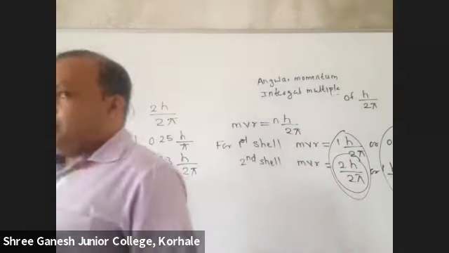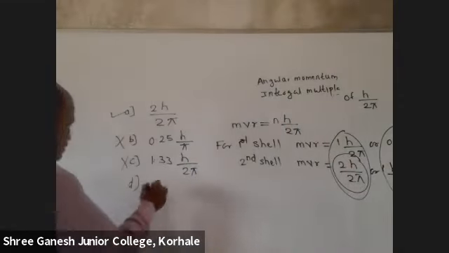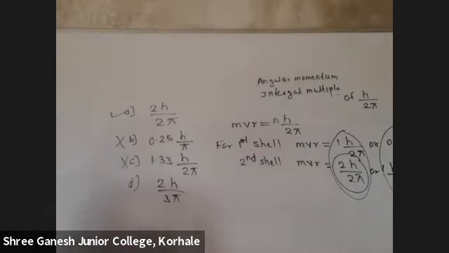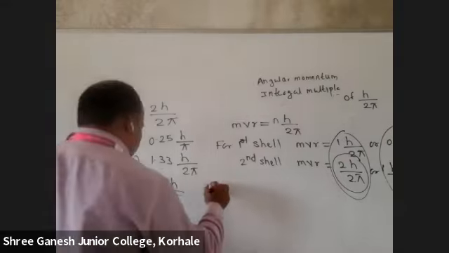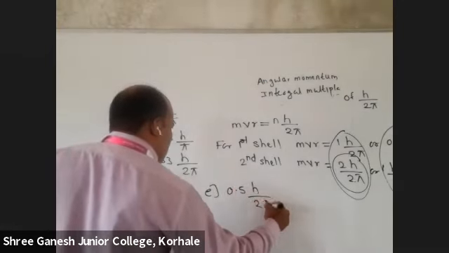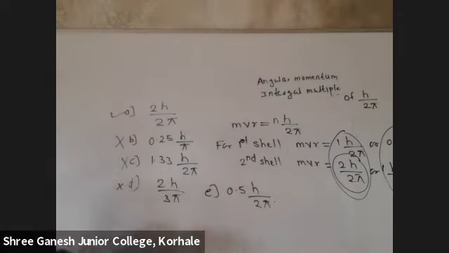Next one, write down these options. 2h upon 3 pi: no, it is not possible. 0.5 h upon 2 pi: no. h upon pi is possible, but 0.5 h upon 2 pi is not.